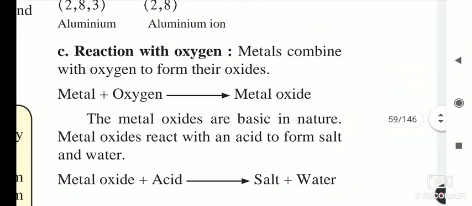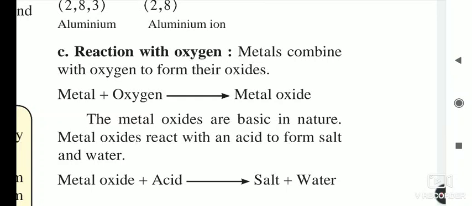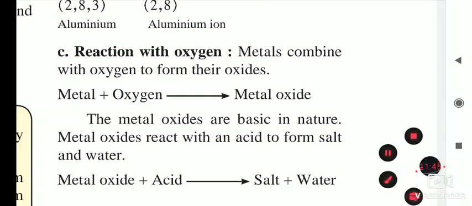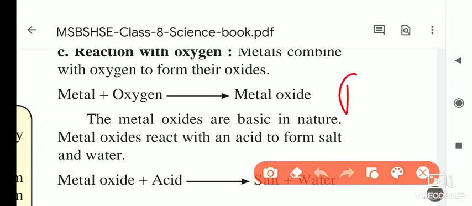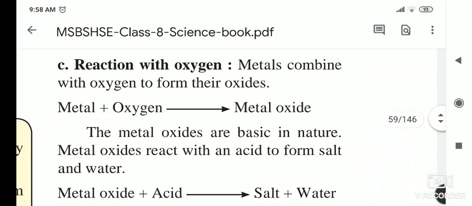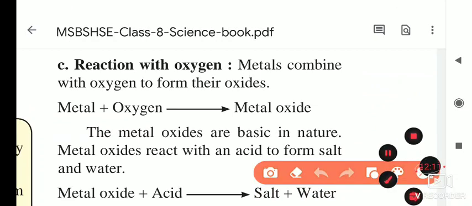Next is the reaction with oxygen. As you know, all metals react with oxygen and form the metal oxide. For example, if an iron utensil is left without coating, after some days you see a reddish or brownish layer on it, and that layer is nothing but rust, meaning ferrous oxide.